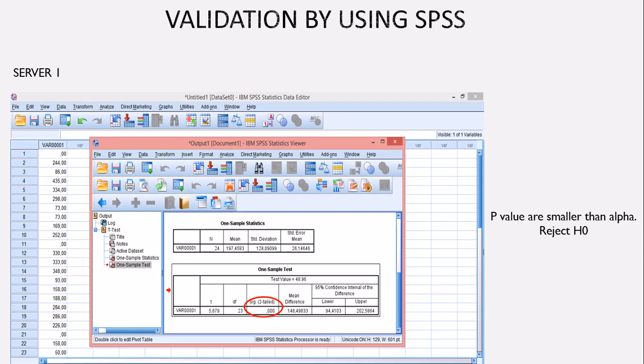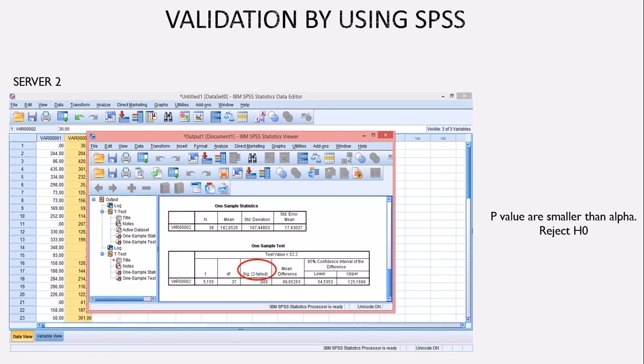And next is the validation using SPSS software. First is server 1. Because we get a p-value of 0, which is smaller than alpha, the null hypothesis will be rejected. And next is server 2. Because the p-value is smaller than alpha, the null hypothesis will be rejected.